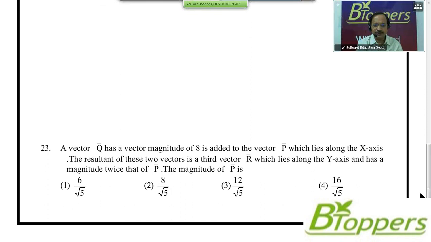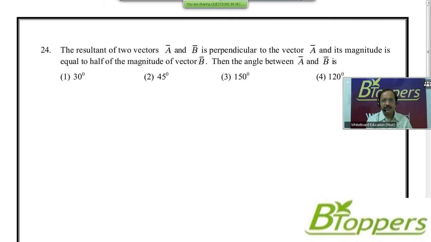So those students who need more time to try the question, they can take a pause and try this problem. Come on, see the next problem. See the question number 24. The resultant of two vectors a bar and b bar is perpendicular to the vector a bar. Its magnitude is equal to half of the magnitude of vector b bar. Then the angle between a bar and b bar is.